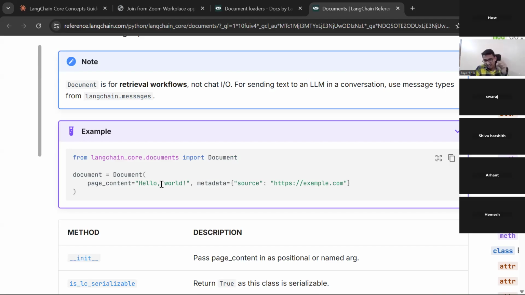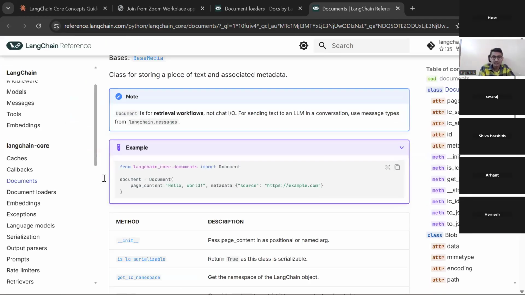We are extracting the data using PyPDF document loader, right? And we will keep that here at this place. And any metadata you can give anything, right? Where the source is, from where you got that data. And this is the document we needed, right? This is standard in Langchain.